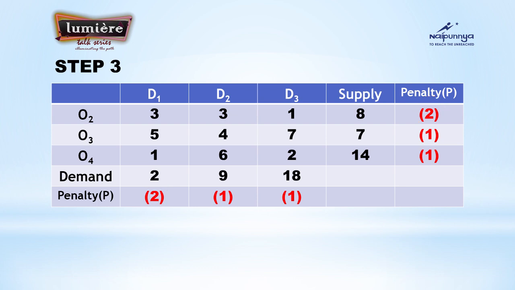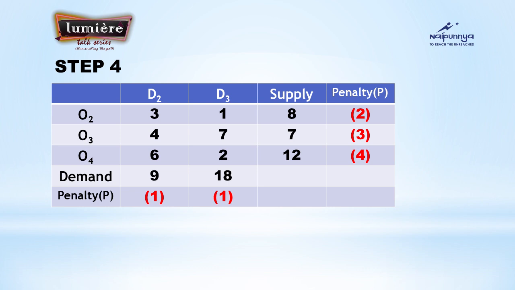If we select the first row, the smallest element is 1, and there we are allocating 8. And if we select the first column, the smallest is what? 1 is the least, and there the supply and demand are 2 and 14, and we will be allocating 2. So 1 with 8 or 1 with 2, which is the least one? Yes, 1 with 2. So select that particular column. Cross off that particular column and subtract it from the supply that you have compared.